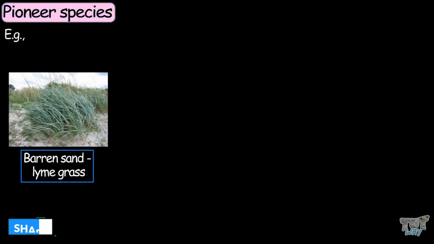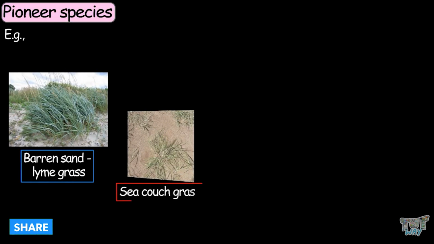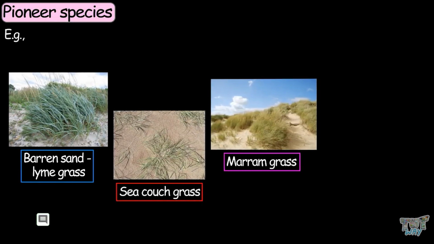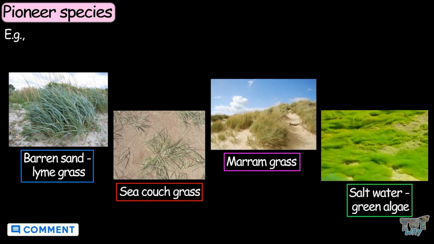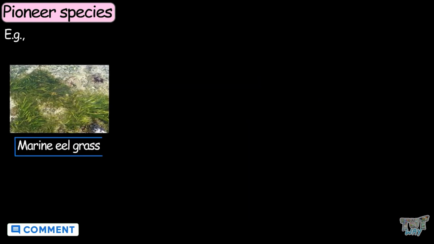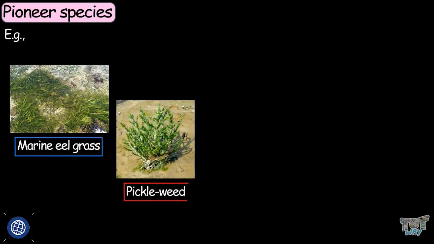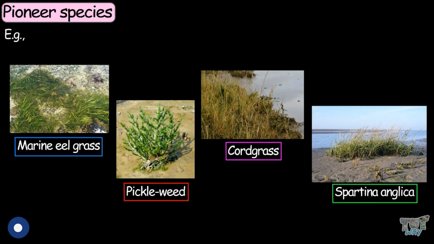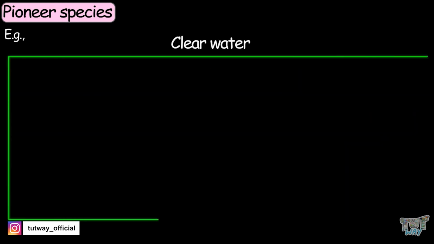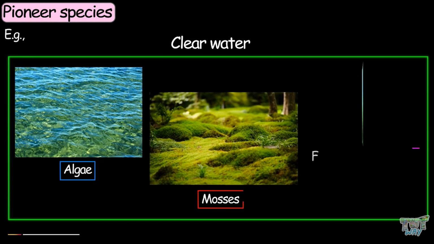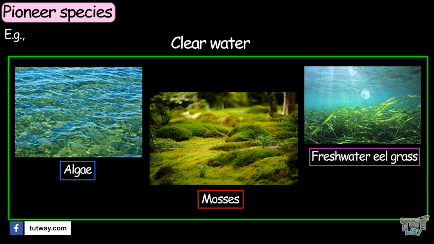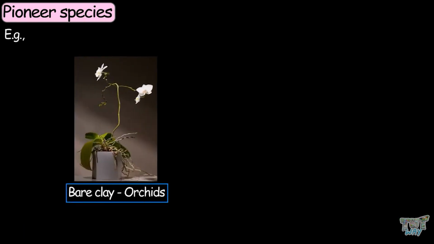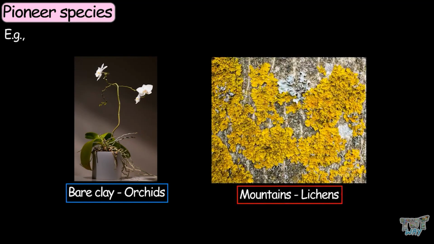Barren sand or lime grass, sea couch grass, marram grass. Salt water: green algae, marine eelgrass, pickleweed, cordgrass, Spartina anglica. Clear water: algae, mosses, freshwater eelgrass. Bare clay: orchids. Mountains: lichens.